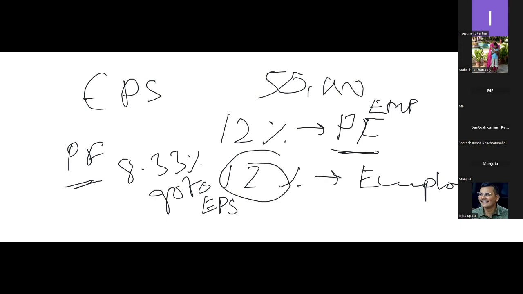Similarly, 12% of my 50,000 is 6,000 rupees, which is the employee contribution. So the total that goes to my PF account is 4,750 plus 6,000, which is 10,750, and only 1,250 will go to the EPS account. Are we on the same page now?